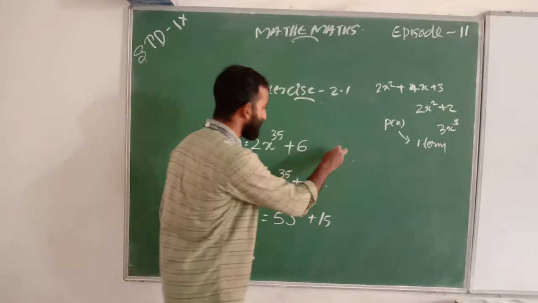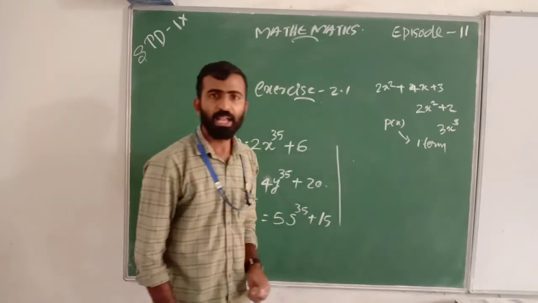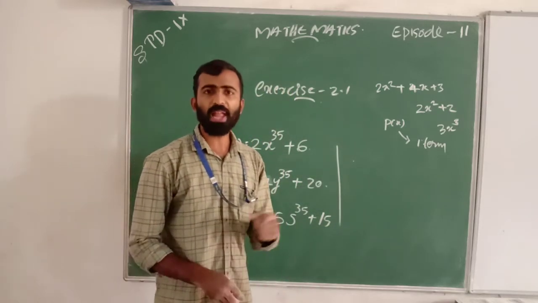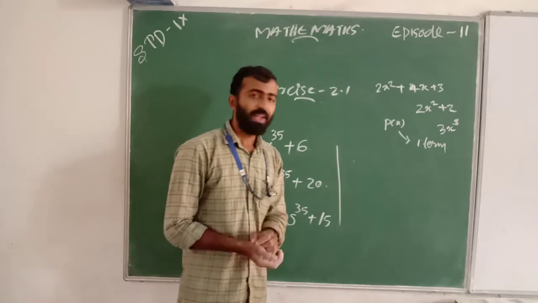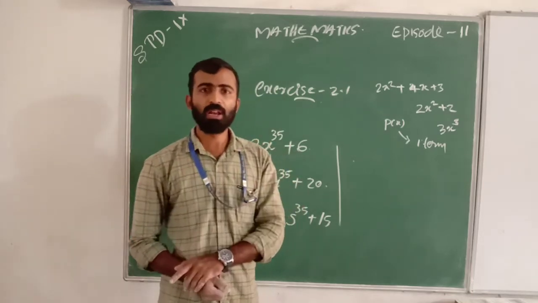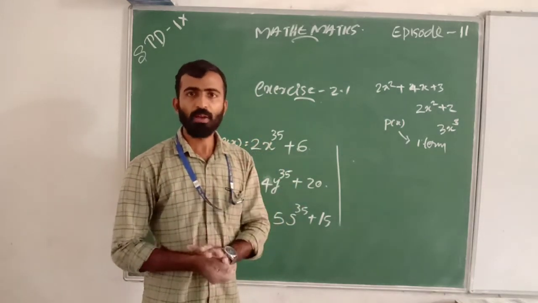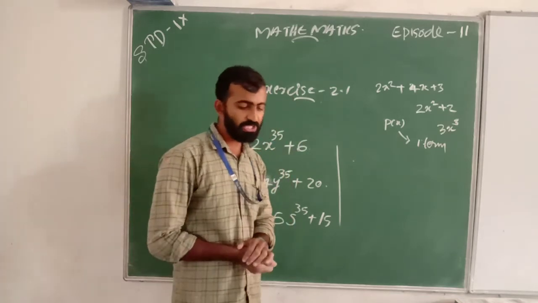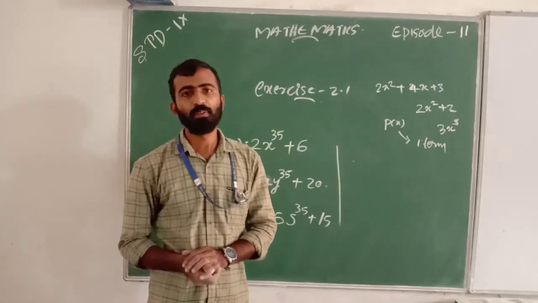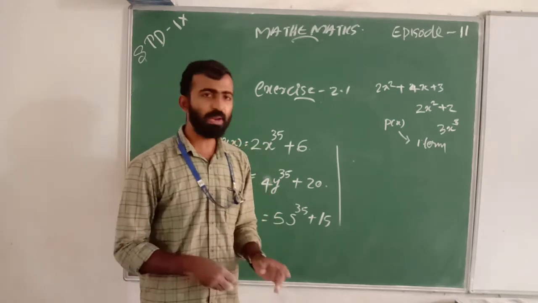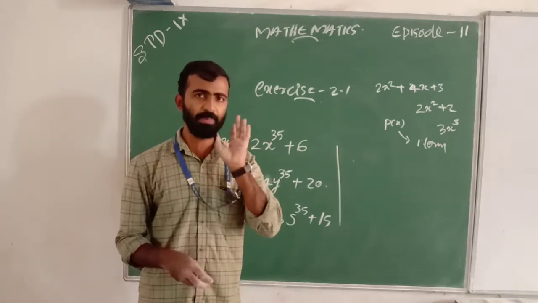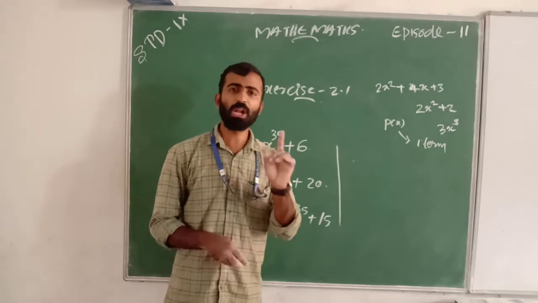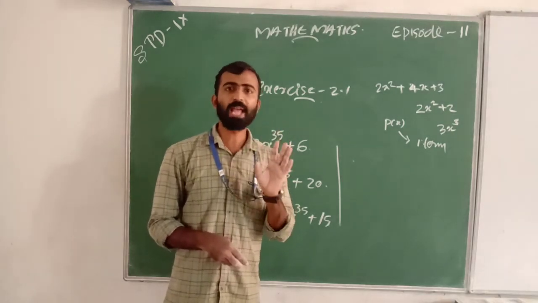And the next question is, one more question is included. We want a monomial with degree 100. Which polynomial can we write? Monomial means one term. Only one term exists.